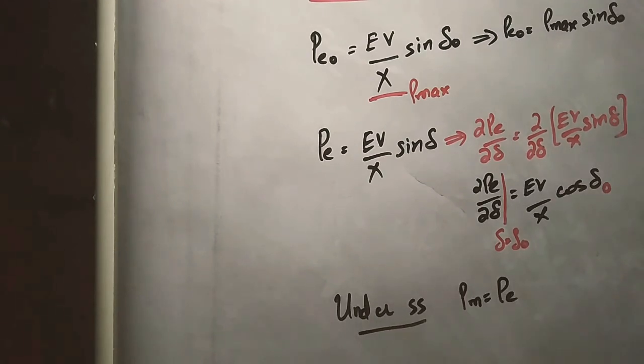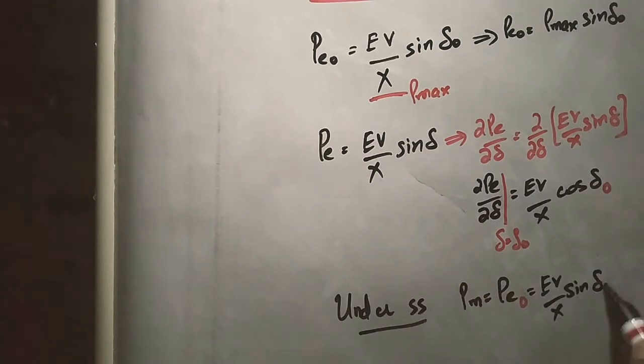Here we have represented PE as PE0. So now I can write PM is equal to PE0 is equal to EV by X sine delta naught. This is all under steady state.